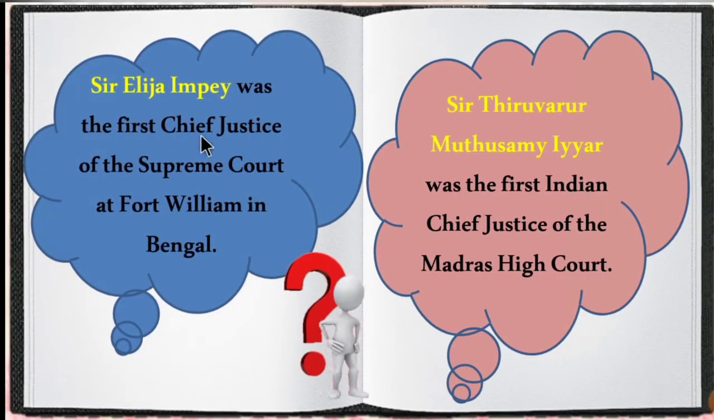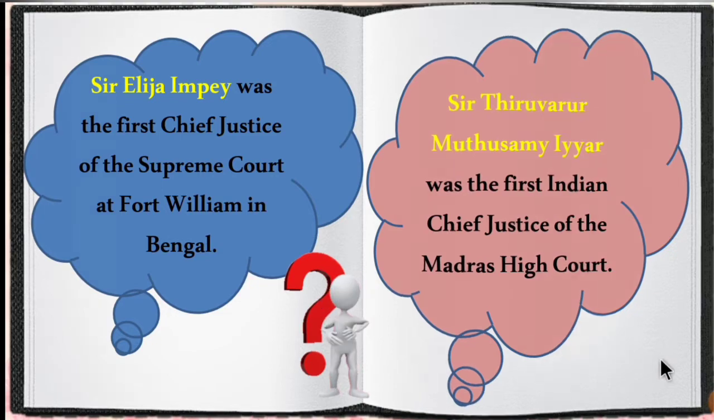Next, Sir Elijah Impey was the first Chief Justice of the Supreme Court at Fort William in Bengal. And Sir Thiruvarur Muthuswami Iyer was the first Indian Chief Justice of Madras High Court.